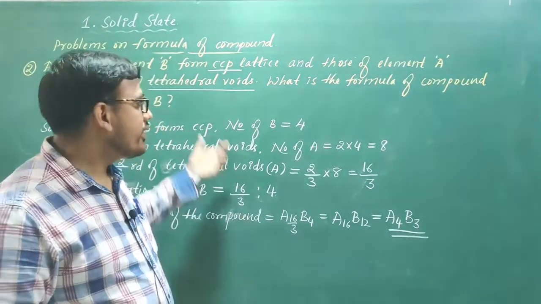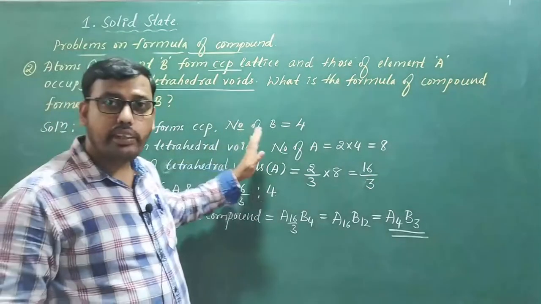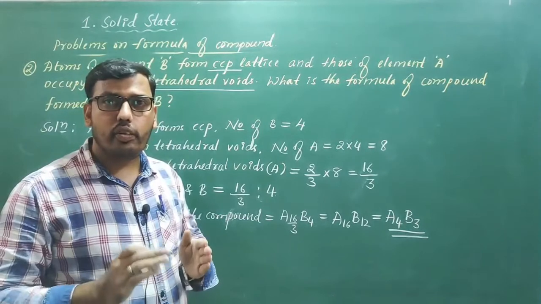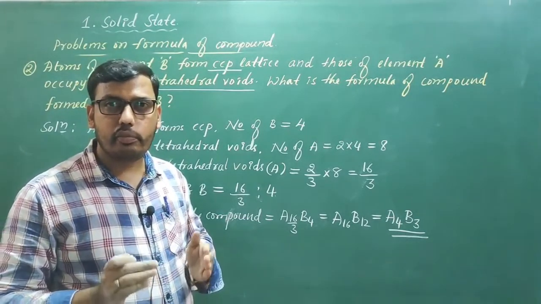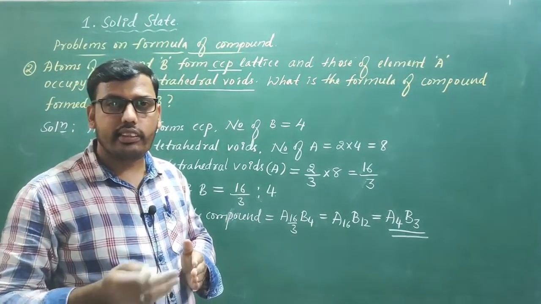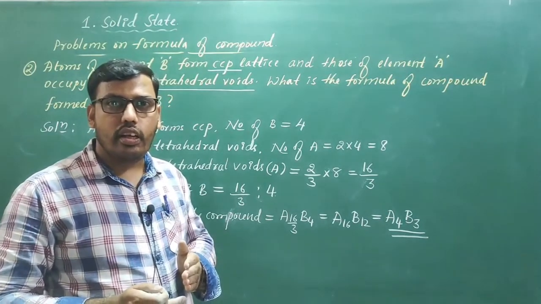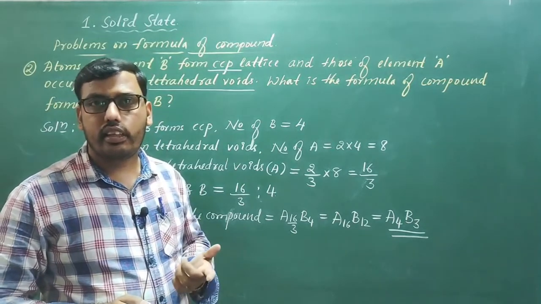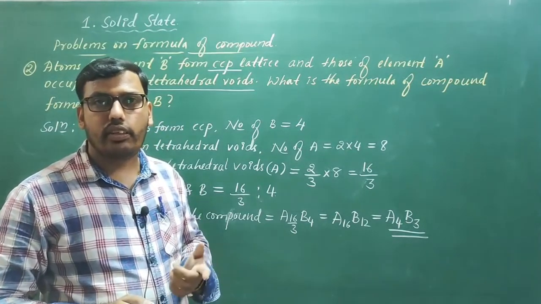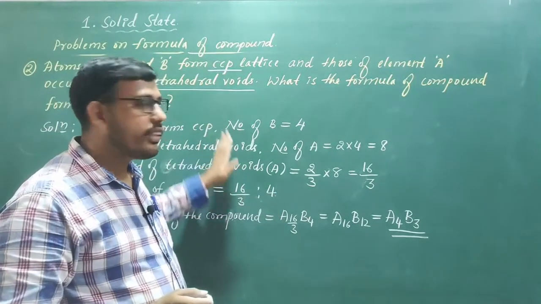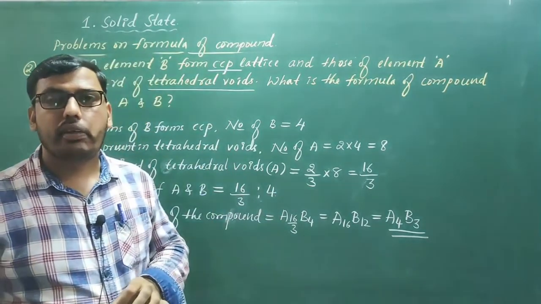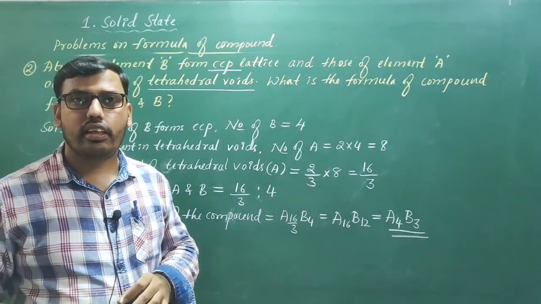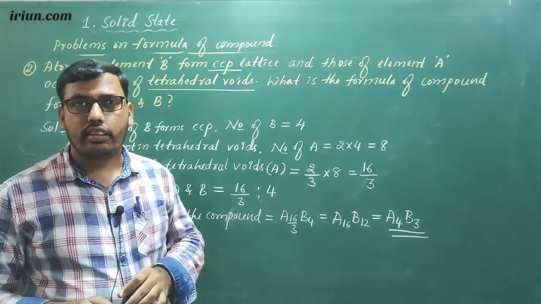So whatever the elements may be, the method of solving the problem remains the same. You have to understand how many close packed spheres are present in simple cube, BCC and FCC, even CCP and SCP lattice also. Then definitely you will get how many tetrahedral and octahedral voids are generated. By calculating that you can easily solve these types of problems. They may appear for 2 marks in the PU examination. For CET and all, you will get 1 mark for this type of problem.